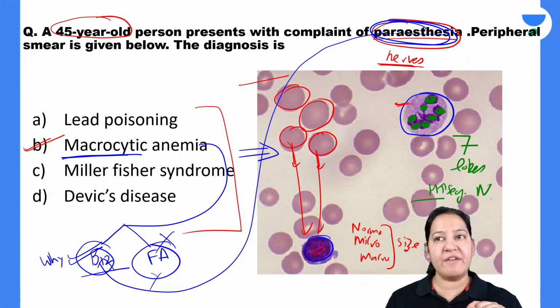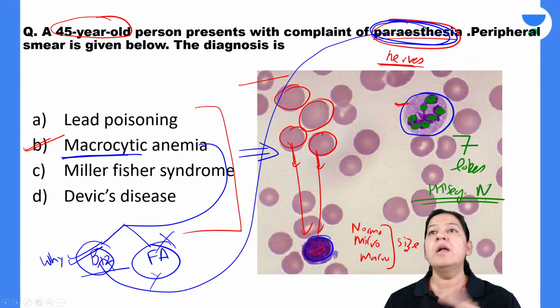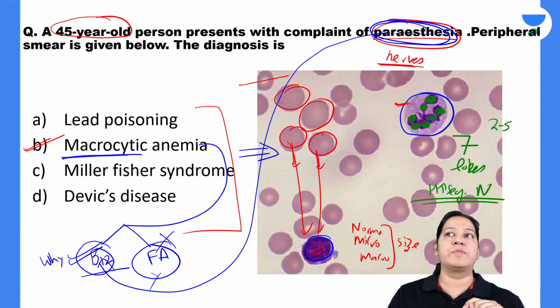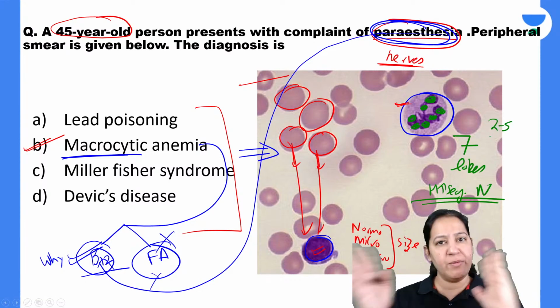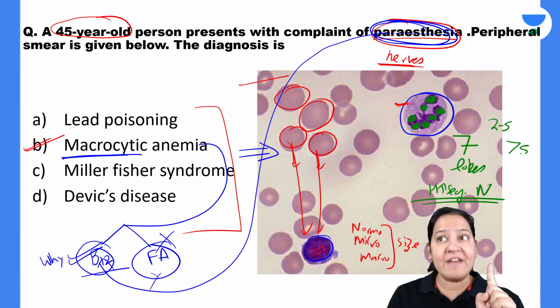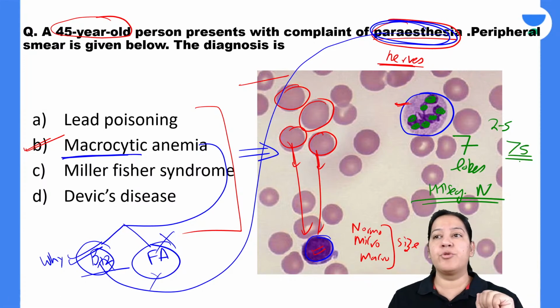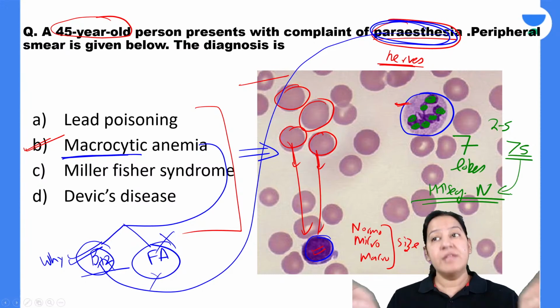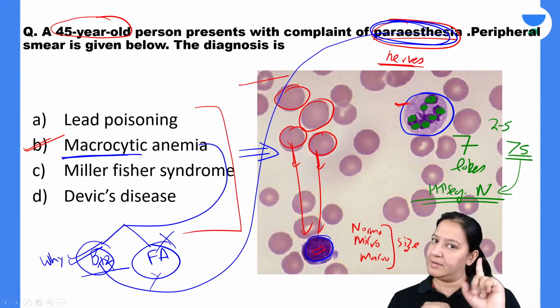What is the definition of a hyper-segmented neutrophil? What are the normal lobes in a neutrophil? A normal neutrophil has 2 to 5 lobes. Any neutrophil having more than 5 lobes is known as a hyper-segmented neutrophil, and it is an abnormal neutrophil. This neutrophil is seen in megaloblastic anemia. That is the first thing.